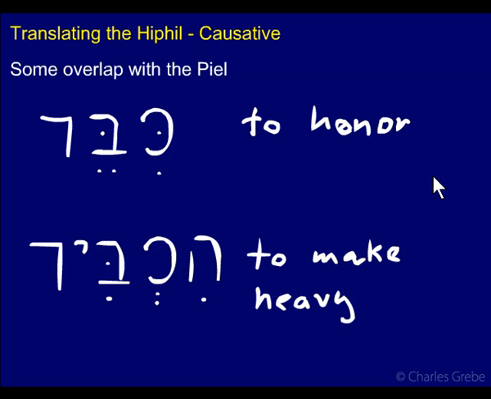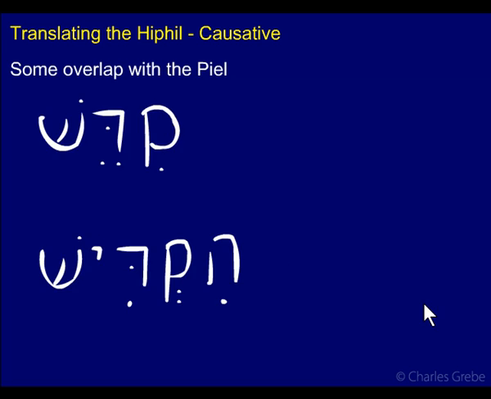So there is a similar meaning between the Piel and the Hiphil for this verb, but a slight difference in nuance, at least for most uses. But you can see there is some overlap there. Both causative. To honor, to make important, to make heavy.